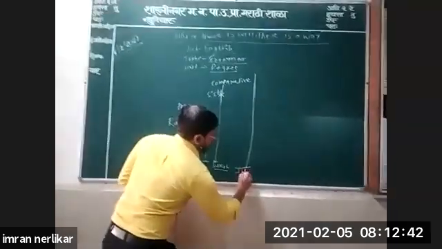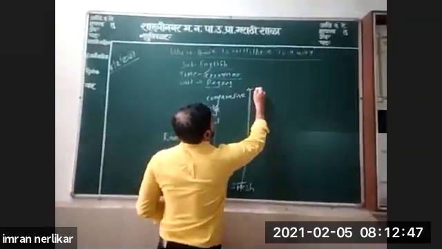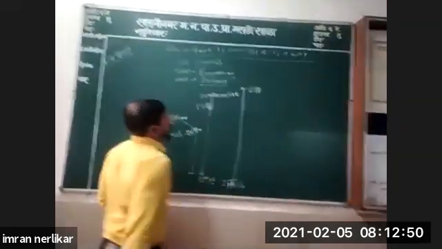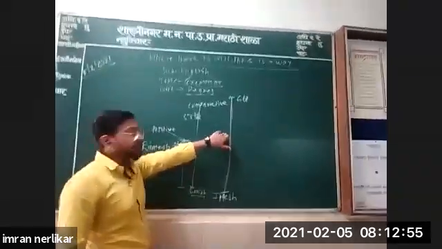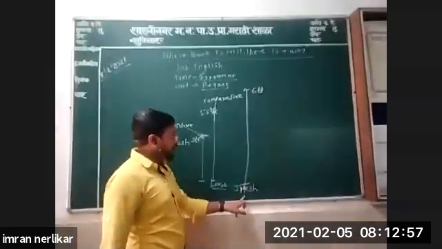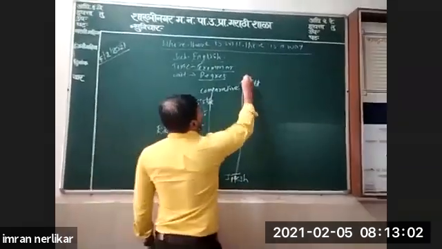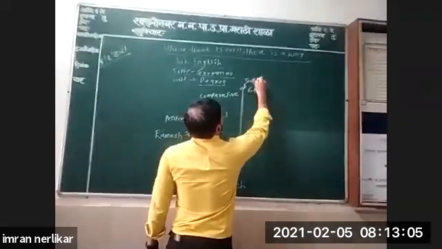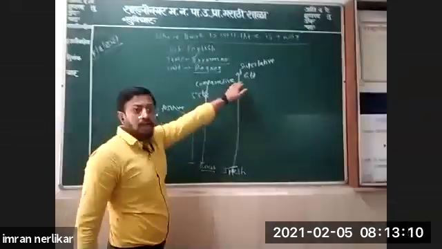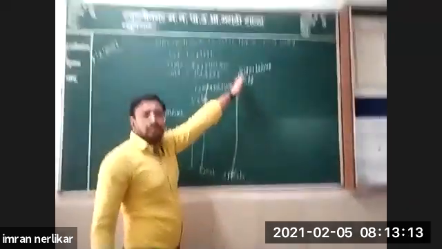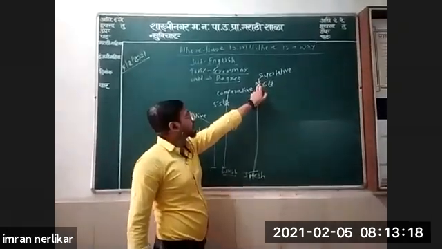And last, Jitesh. His height is 6 feet, more than 6 feet. So he is the tallest boy in the class. Nobody is as tall as Jitesh. He is the tallest boy, 6 feet is his height. So this level is called superlative. This is the highest one. Nobody is taller than Jitesh.